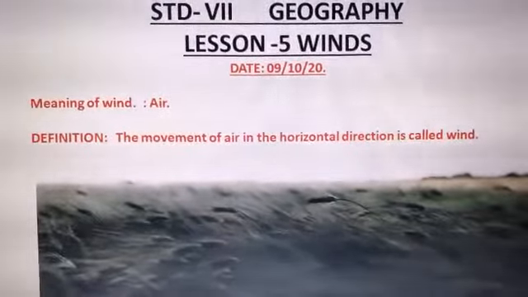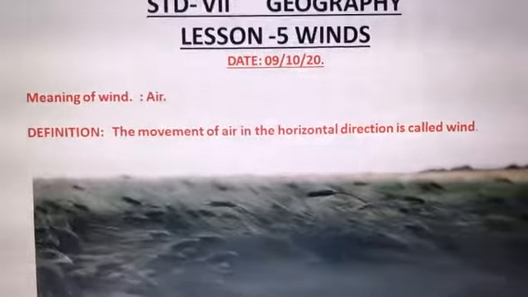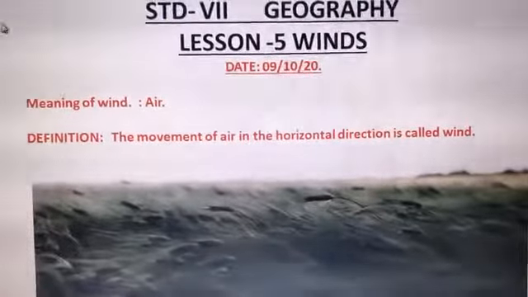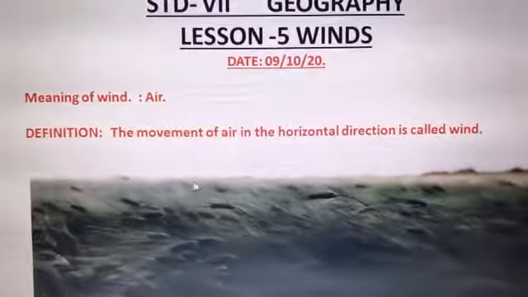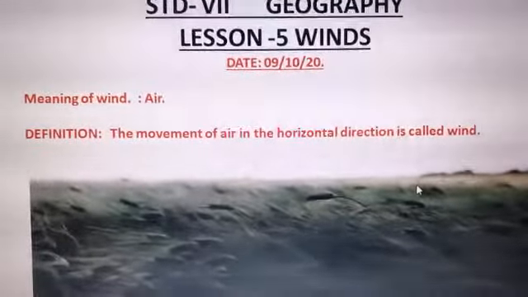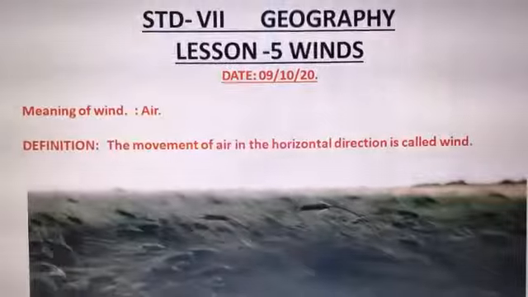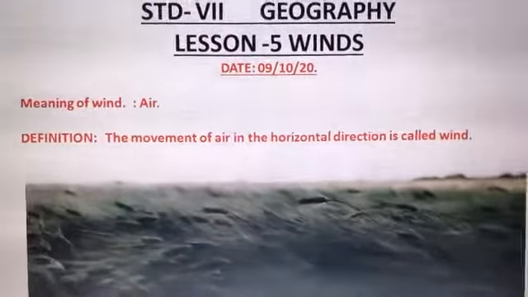Definition of wind: the movement of air in the horizontal direction is called wind. Now, horizontal means what? This way, not a standing position. Vertical is this way, means height, but the movement of air in the horizontal direction is called the wind.